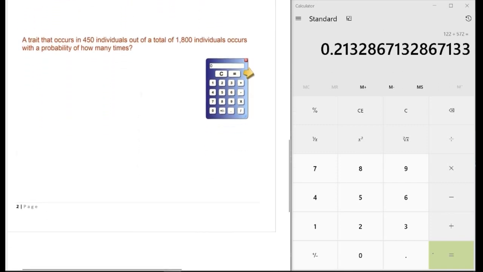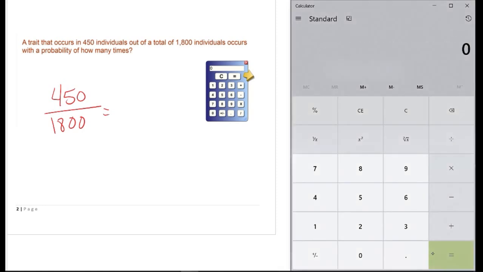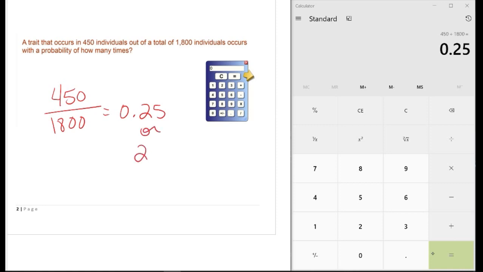Let's look at our last problem. This one says a trait occurs 450 times. I'm not sure if it's dominant or recessive; it does not indicate that. And it says a total of 1,800 individuals. So there's nothing I have to add or subtract. They just give me the numbers. So my one event is 450 times, and my total events is 1,800. To calculate that, it would be 450 divided by 1,800, which is 0.25, or 25% of the time this trait will be exhibited.